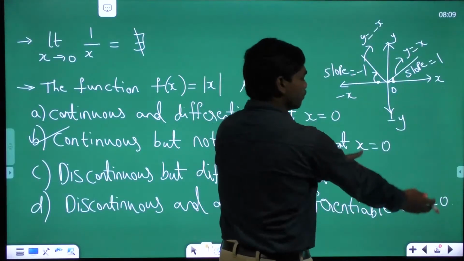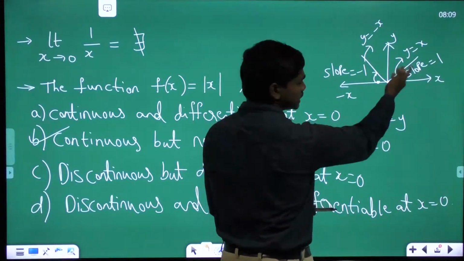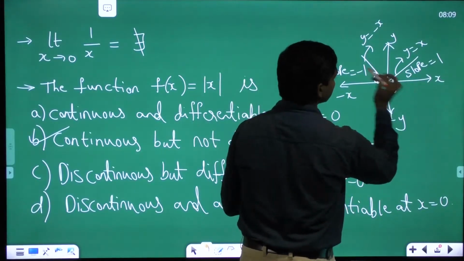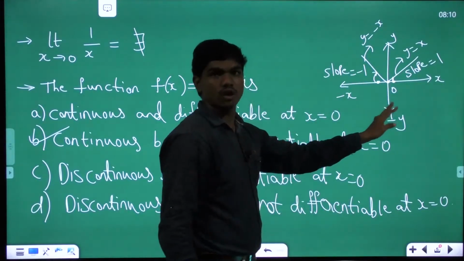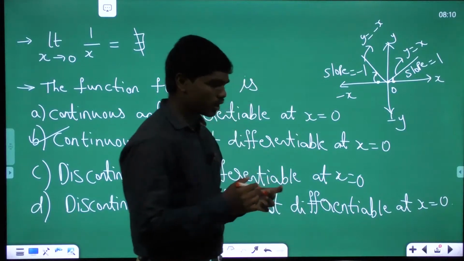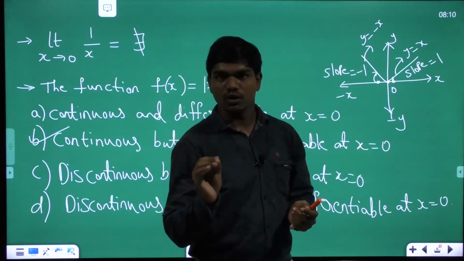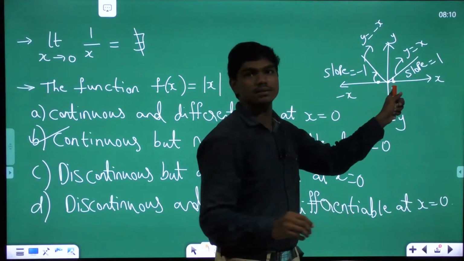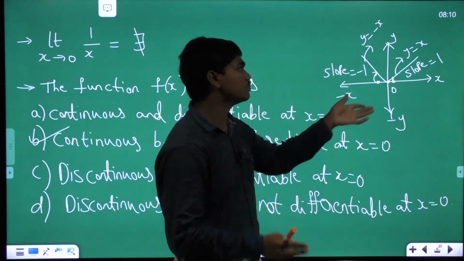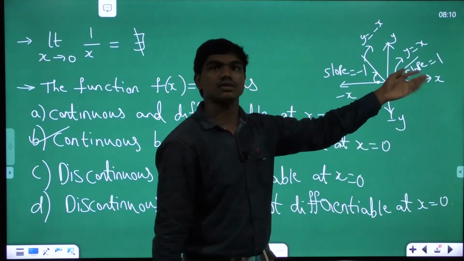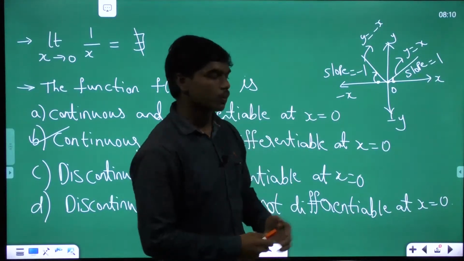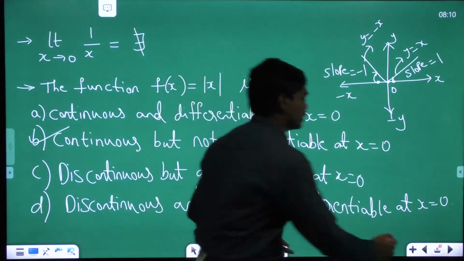So you can see that minus 1 and plus 1 values here itself, and you can see these are the points where the function is not differentiable. Generally, one important thing I would like to tell you: in calculus, functions are not differentiable at sharp points. In some cases you'll be getting sharp points like this where functions are not differentiable basically. Okay, so please make a note of this and take this example.